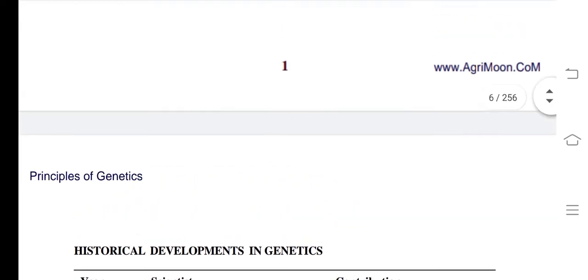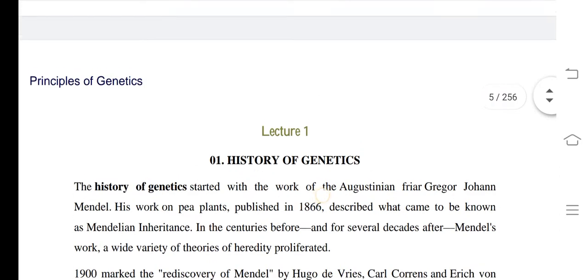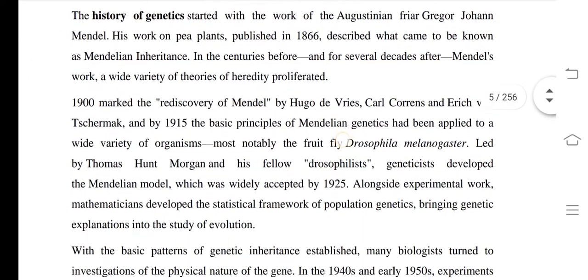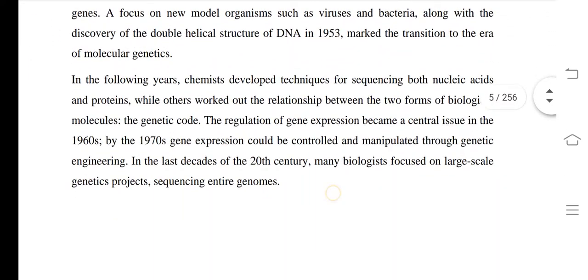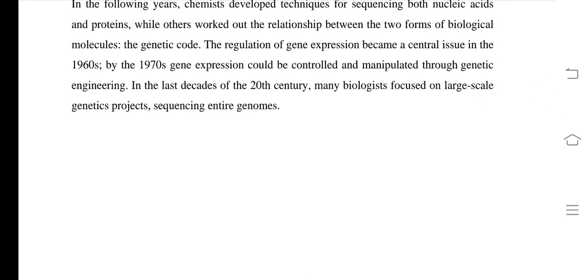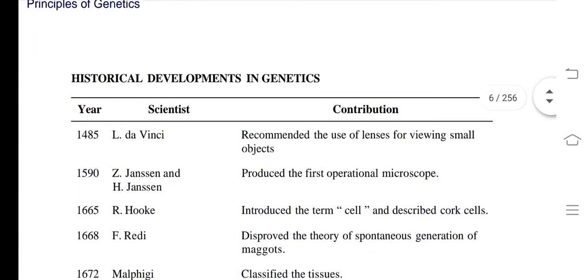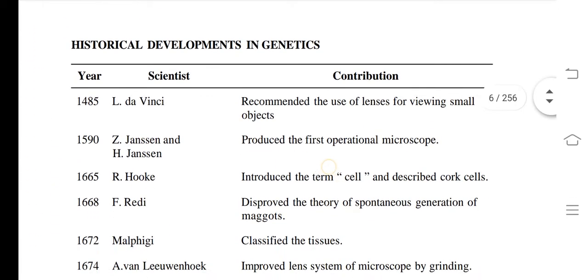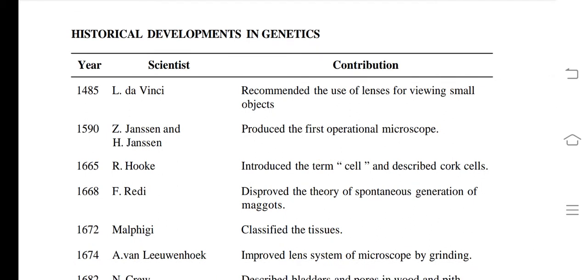Okay, so see, the first part of this lecture is completed. In the first part only 5 or 6 paragraphs are there and some history, and some important concepts or important words are also there. Now see, if we talk about the historical developments in genetics, so a total of 3 different columns are there. Here, name of scientist and its contribution. I will only speak the important ones.